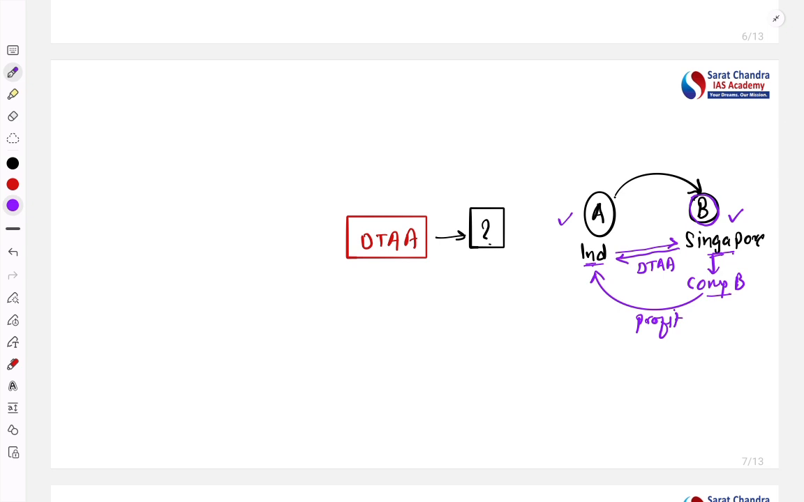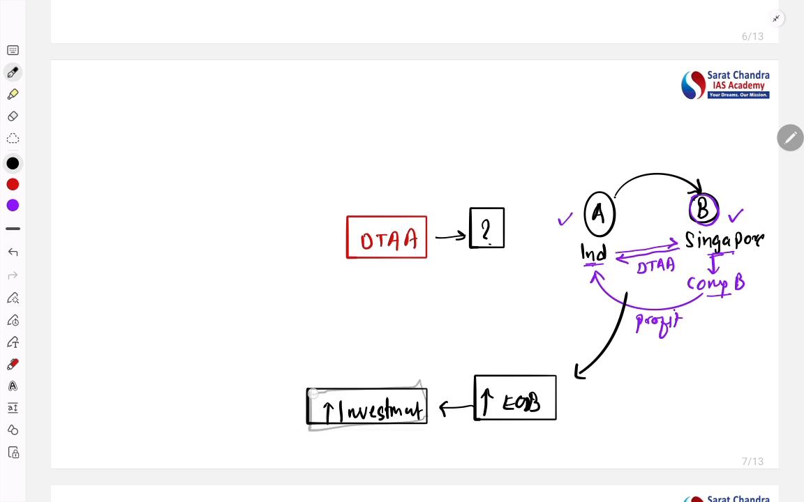What is the benefit out of it? The benefit is that now it will encourage the ease of doing business, and thus it can increase the investment. Increase what? Investment. Okay, so this is the concept, that is the double taxation avoidance agreement.